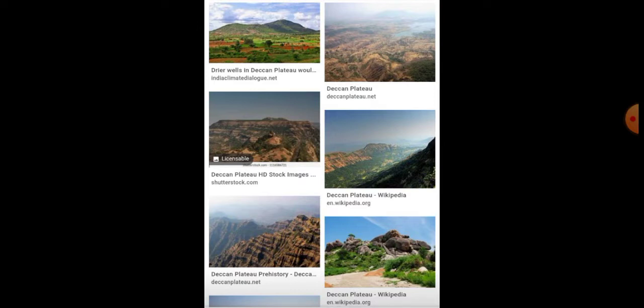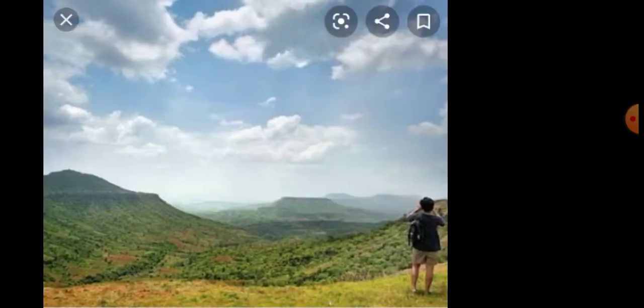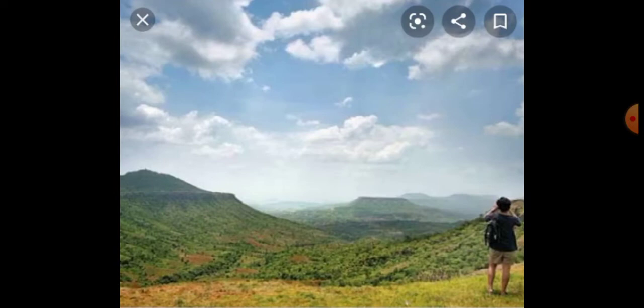Then India has more than 7 plateaus, but now I am going to explain only a few important plateaus. The first one is Malwa Plateau.